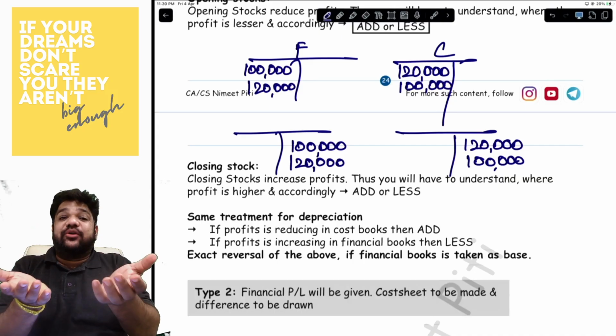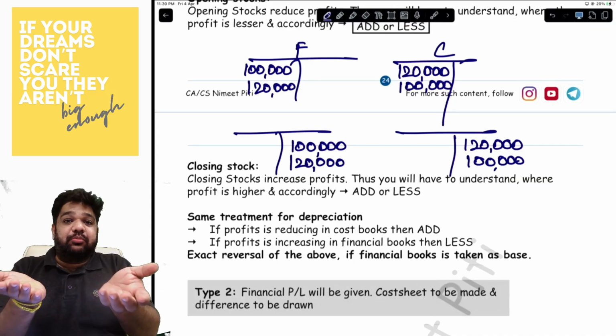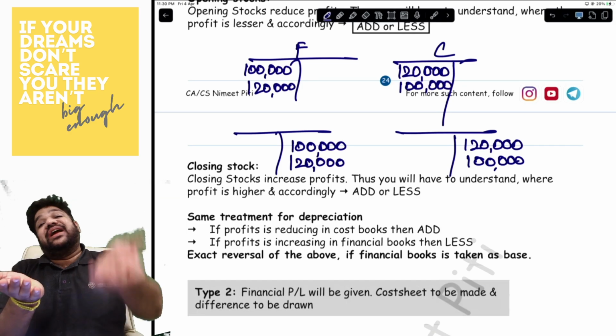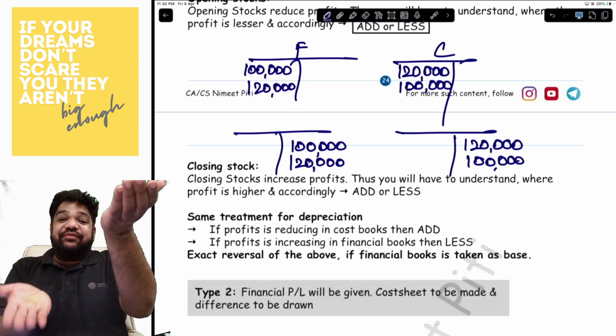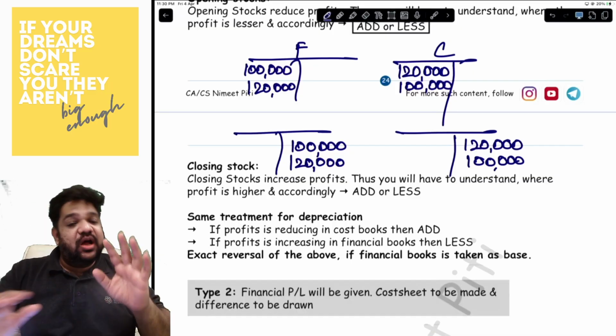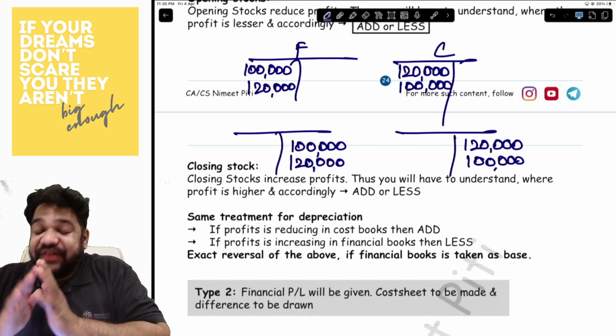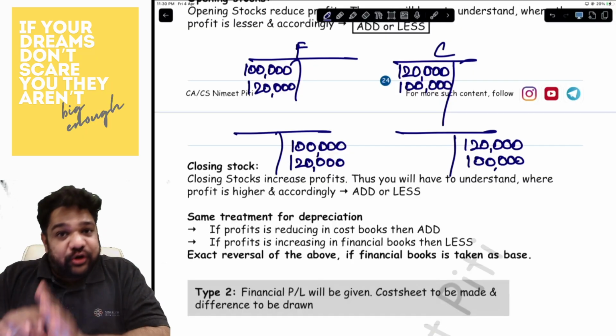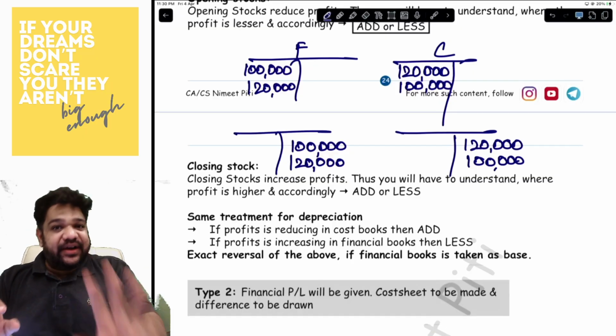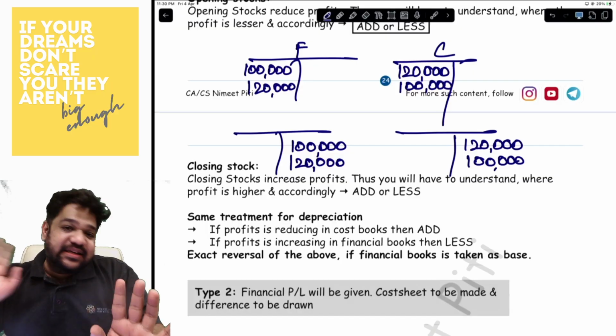Now, 1,20,000 is written in your financial books. Because of that, the profit of the financial books will increase. You have your cost books, so you also increase. So, stocks, you will have to be very careful. Only thing that you have to understand is opening stock reduces profit, closing stock increases profit.